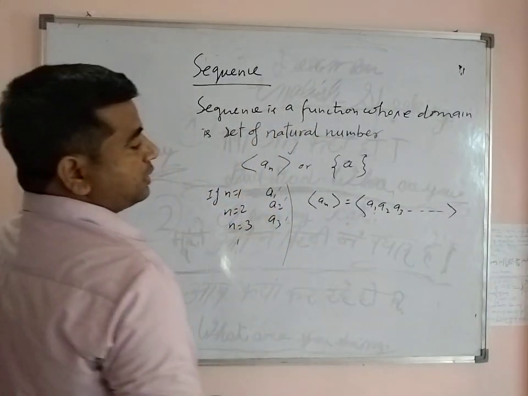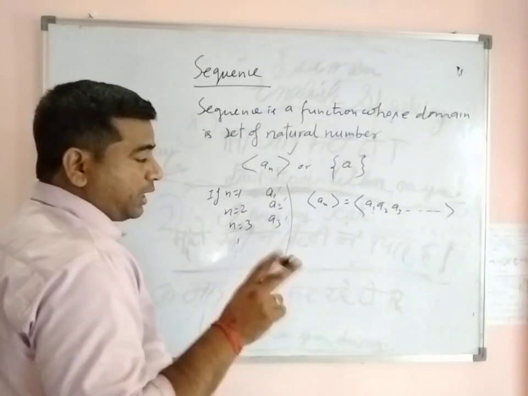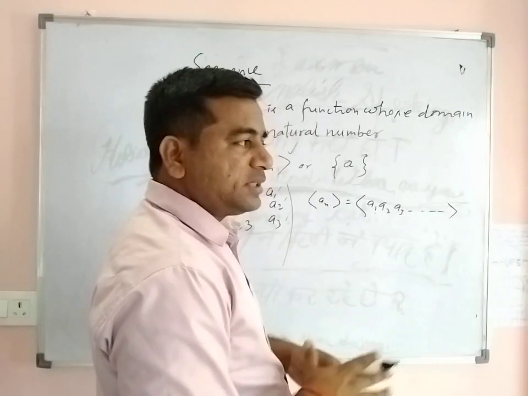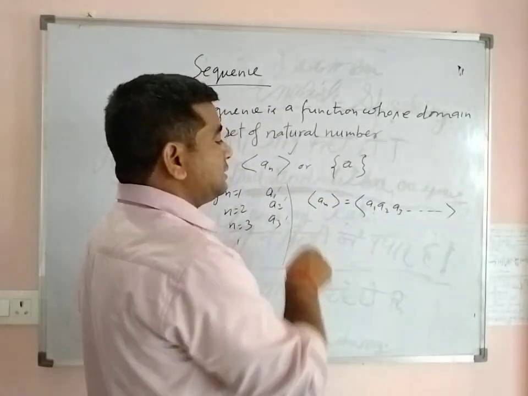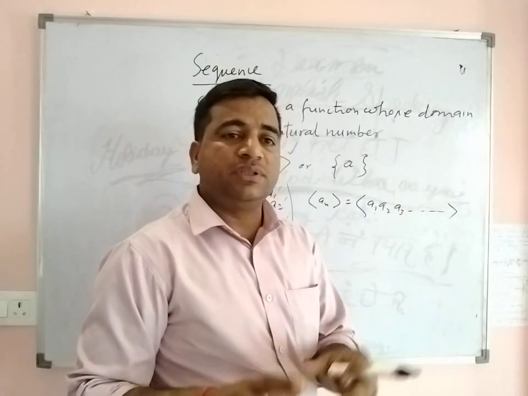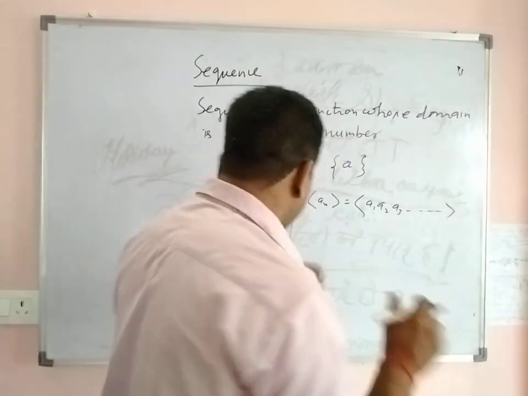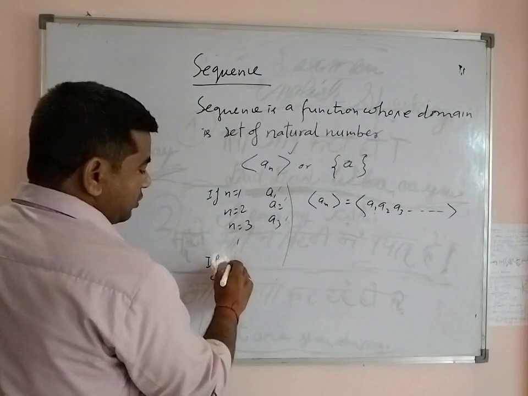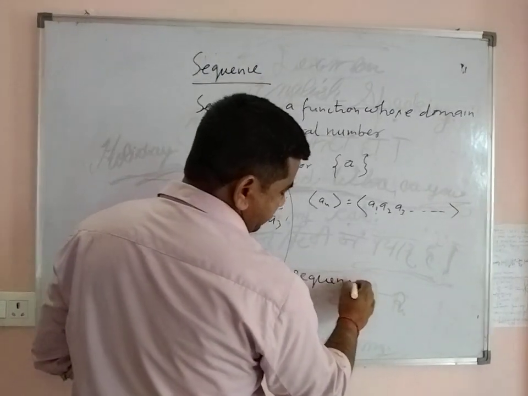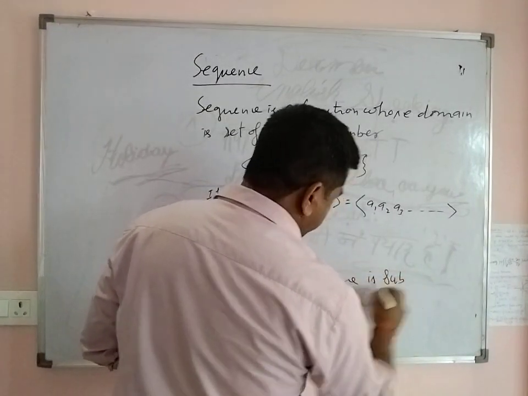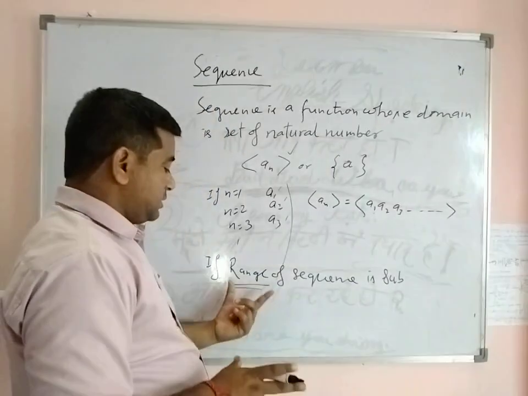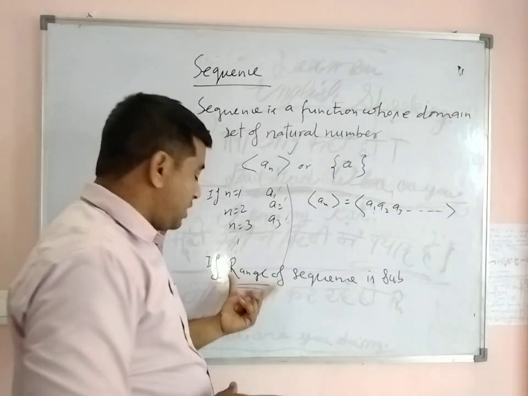This sequence becomes a real sequence when you get output from the set of real numbers, or we say that the range of this sequence is a subset of the set of real numbers. Range simply means the outputs, the set of outputs, a collection of outputs.